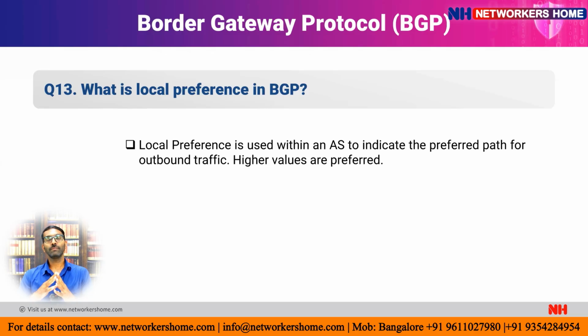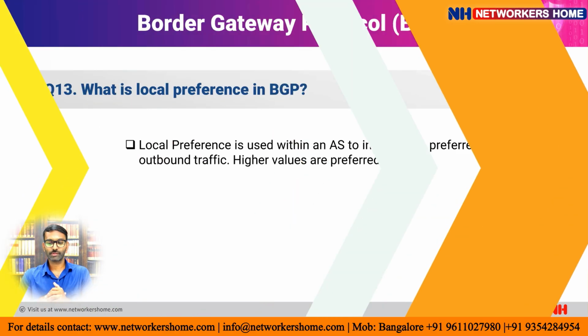What if it has two multiple paths to reach the other network? In that case, local preference will help us. Always, if the routers have higher local preference values, that will be preferred as the best path. So that's what local preference in BGP is.